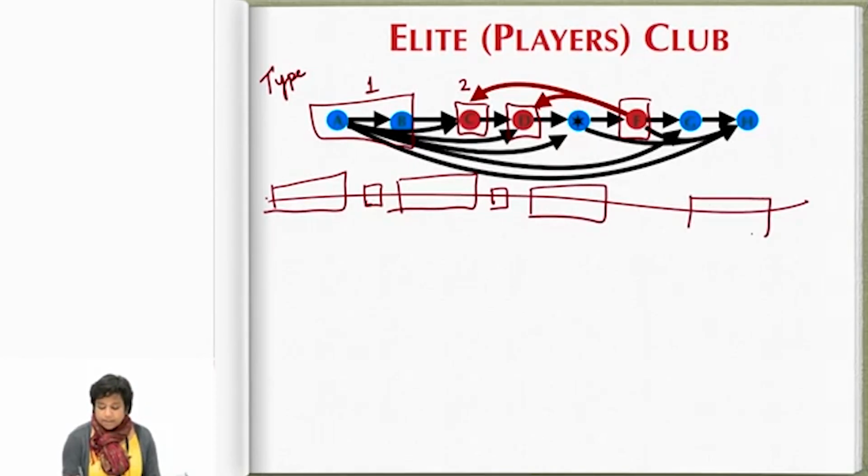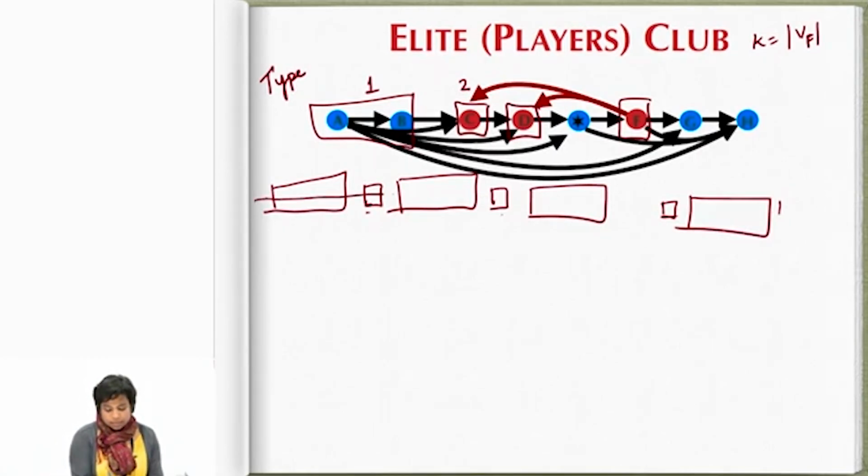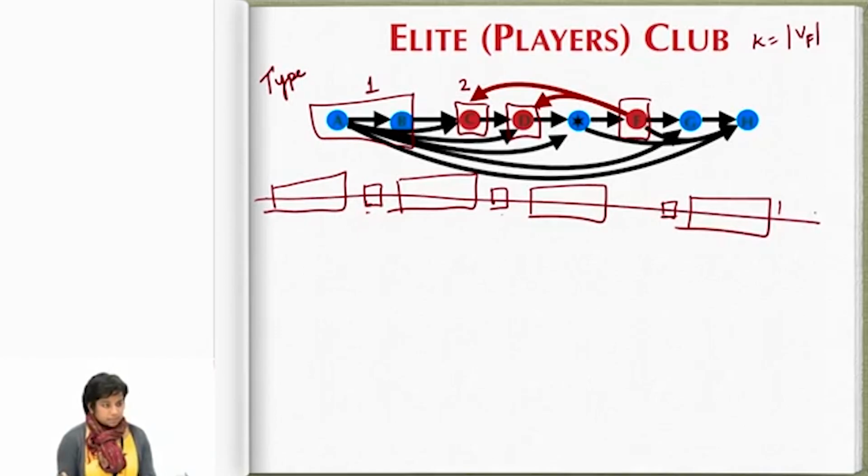Because we have k affected vertices, we assume k is the number of the affected set. Notice that there can be k plus 1 types. Do you see why? Because between these affected vertices there are k minus 1 gaps. There is one gap at the front, and then of course one gap at the last thing. So they can have k plus 1 types. This is what I mean by a type.